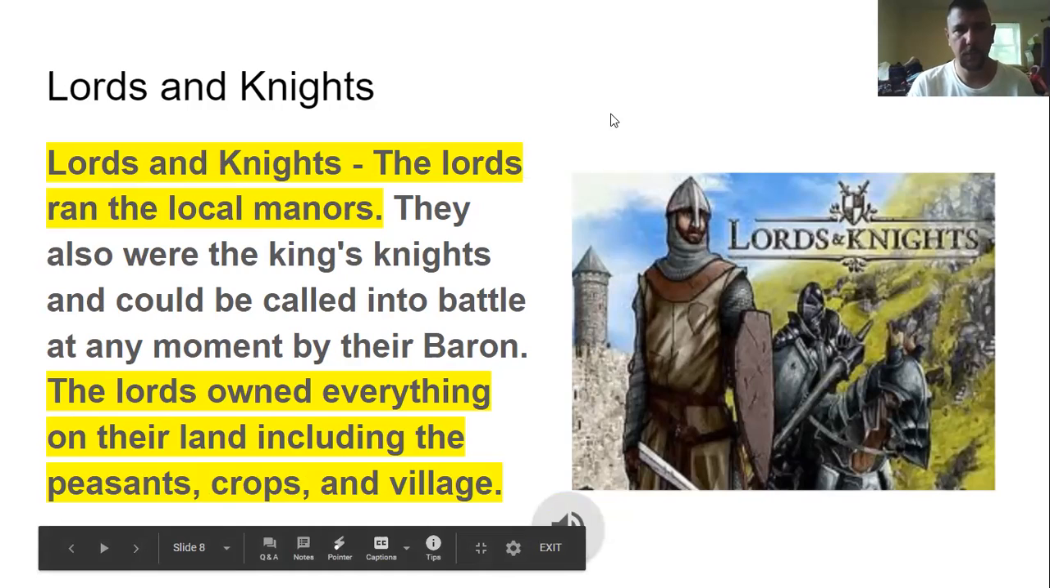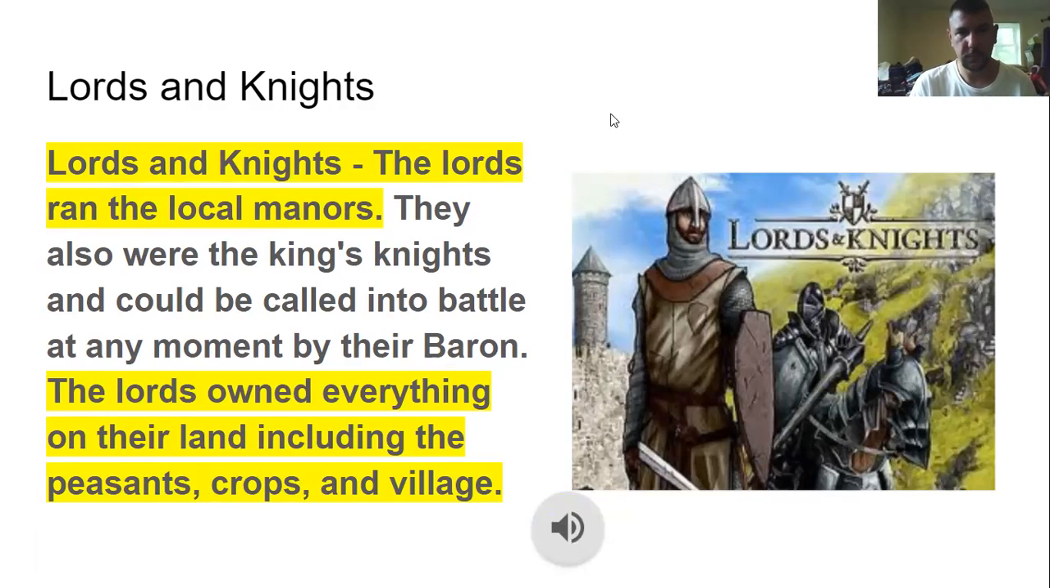Lords and knights. The lords ran the local manors. They were also the king's knights and could be called into battle at any moment for their baron. The lords owned everything on their land, including the peasants, crops, and village.